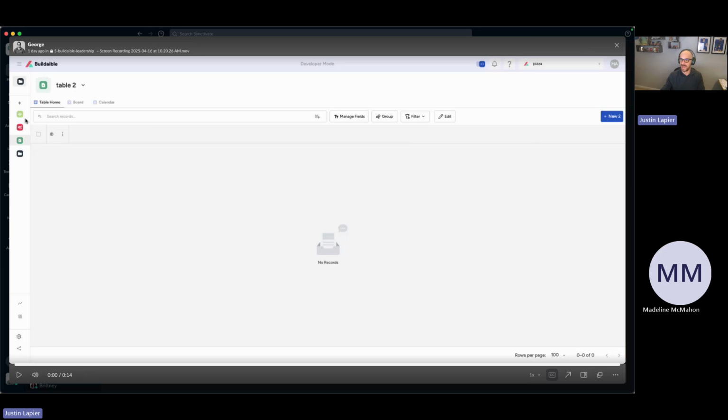As you notice, that is going to be the streamlined version of the sidebar now. So yes, you will be able to collapse it, but it's not going to collapse and go away completely. You're still going to have the icon of the application that you're in. You're still going to have your plus button here to be able to click and add tables. You're still going to have all your tables that you can click on.